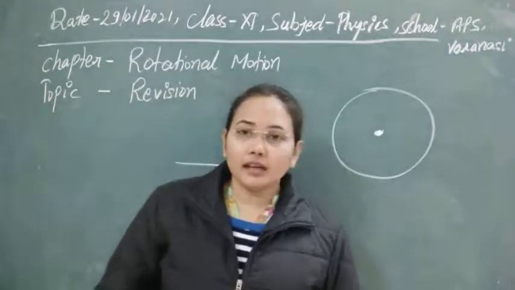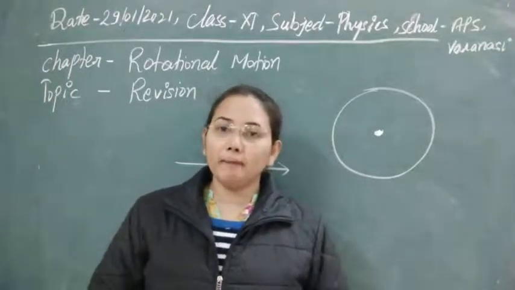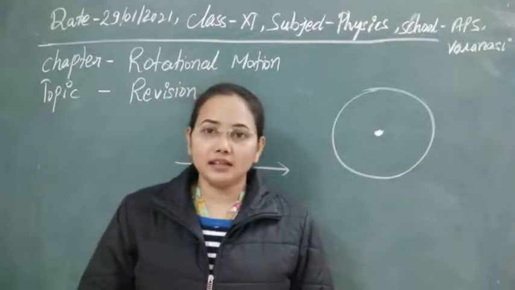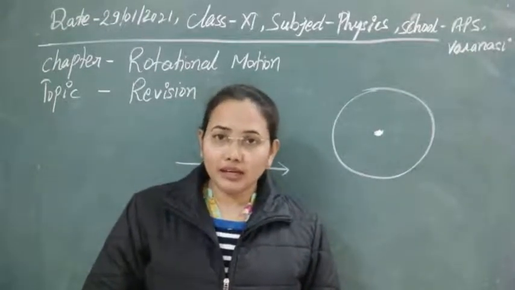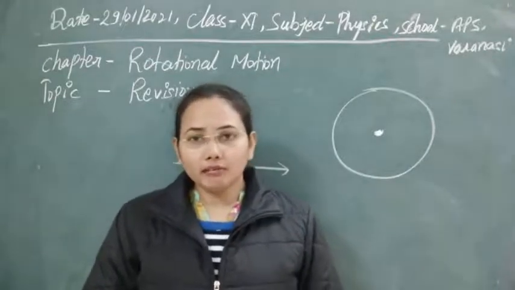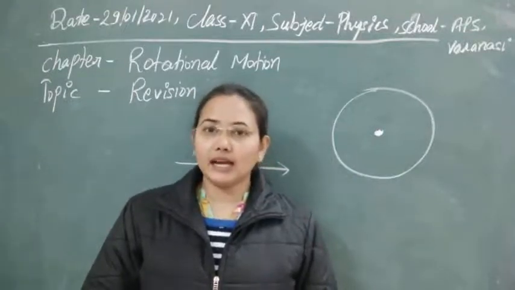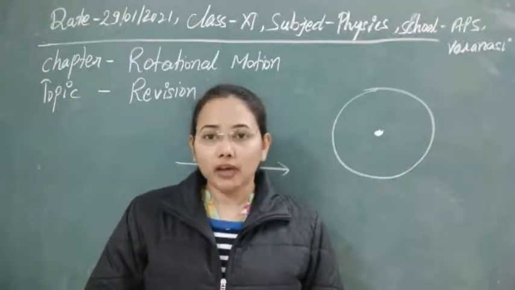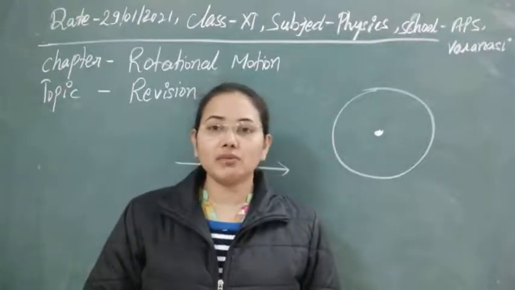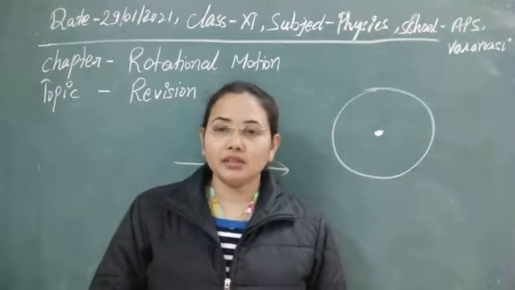Next, how can we say that if a system is made up of a number of particles, we can take one point as the center of mass? Let's prove it by taking a two particle system. We will convert the two particle system into a one particle system, taking one point as the center in place of two particles. So in a generalized way we can take an n particle system as a one particle system. Let's see that.